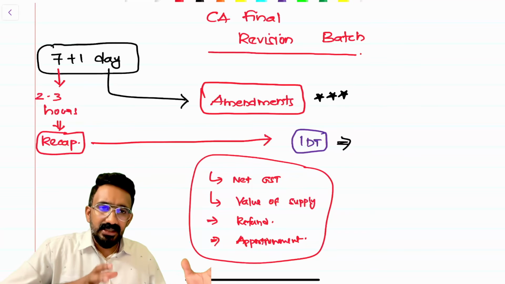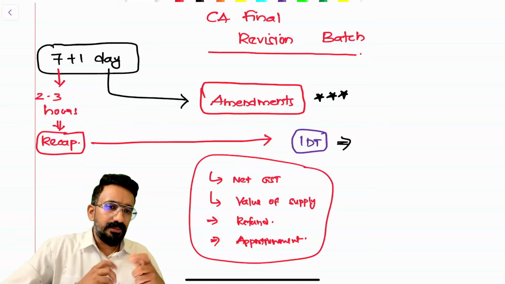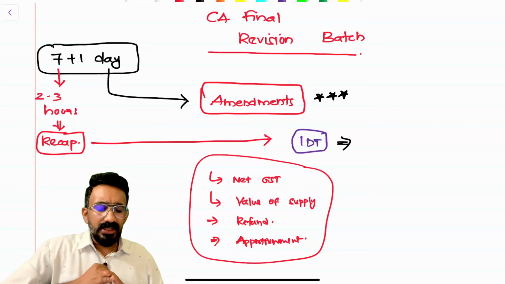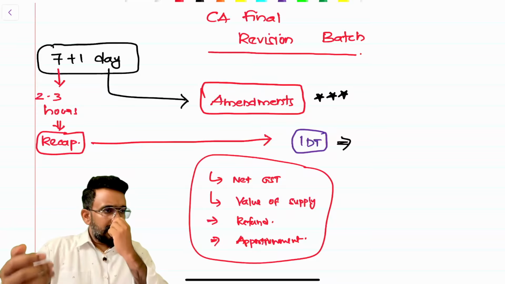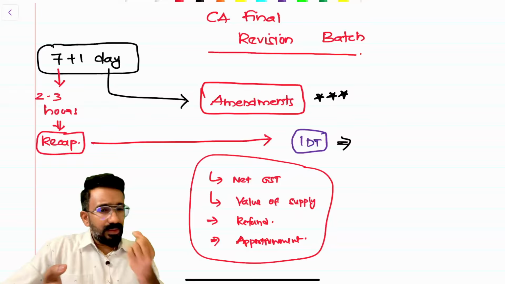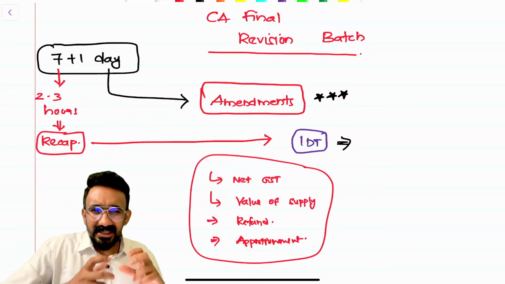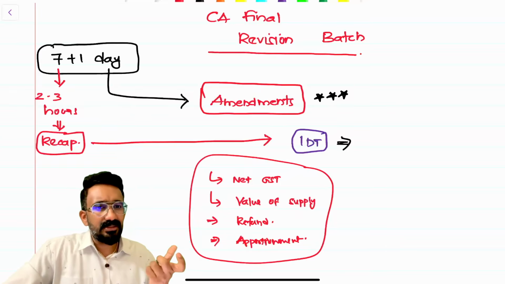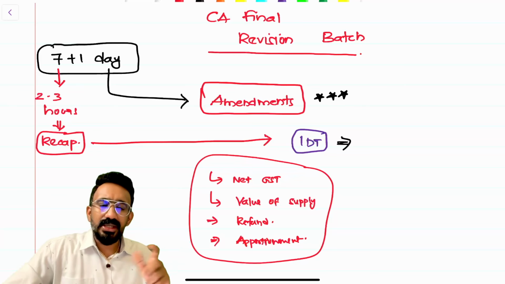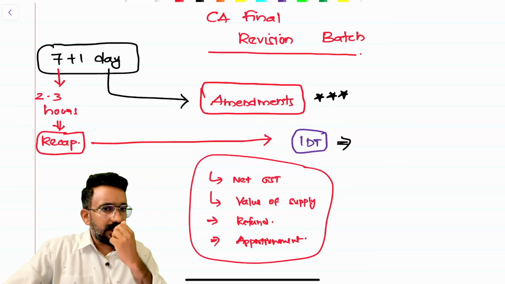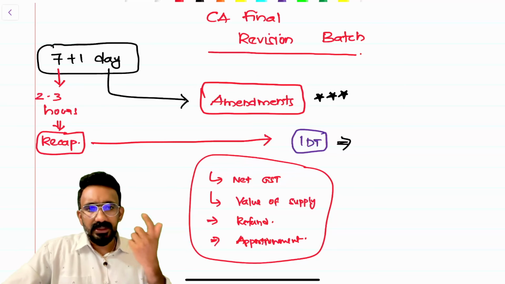Then you have the second segment, which is procedures, which includes segments like registration, invoicing, payment, returns, accounts, e-way bill. Then some areas like import and export and refund are also tested a little bit. We can even keep it a separate segment also. Refund is a chapter that they're occasionally asking as a 5 or 6 mark question. So you have to be careful about maximum refund computation.